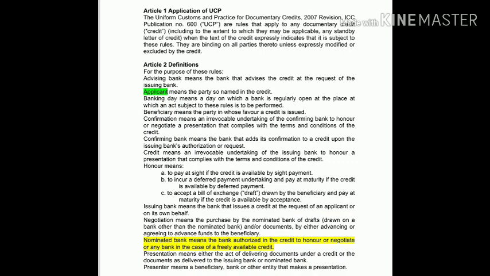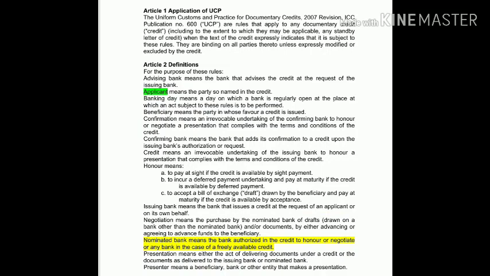If it is mentioned like that, then only they can negotiate the document. So nominated bank means any bank from the beneficiary country can negotiate the document, because those banks who negotiate the documents are known as the nominated bank.